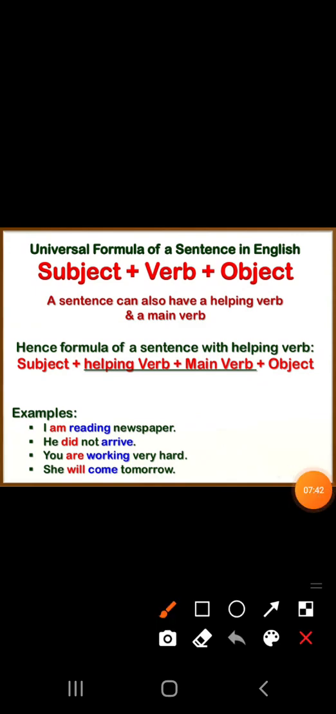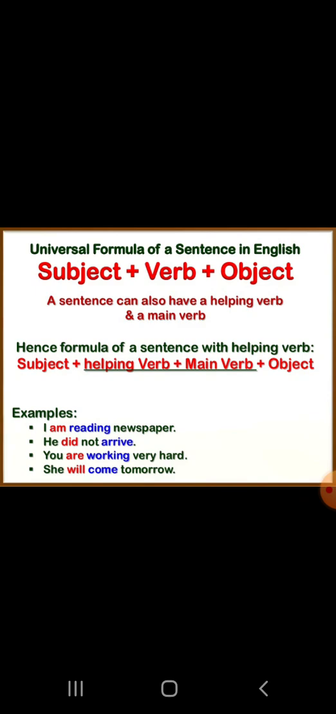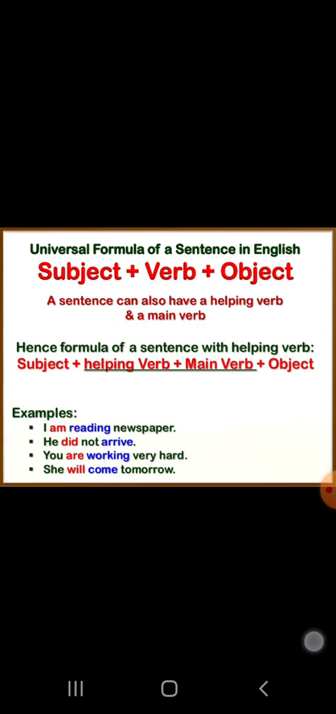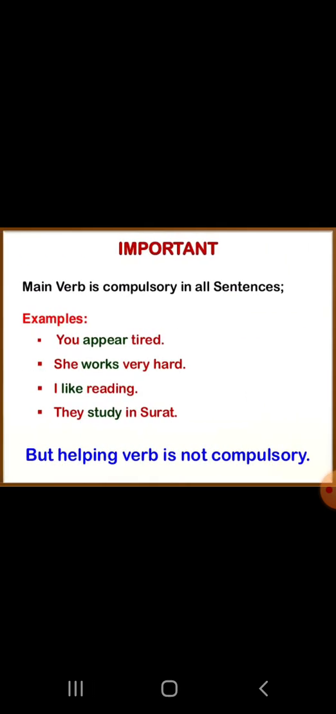So here two verbs are there: helping verb as well as main verb. Am, did, are, and will are the helping verbs, and reading, arrive, working, and come are the main verbs. So here the sentence consists of two verbs, helping verb as well as main verb. Main verb is compulsory in all the sentences, but helping verb is not compulsory.